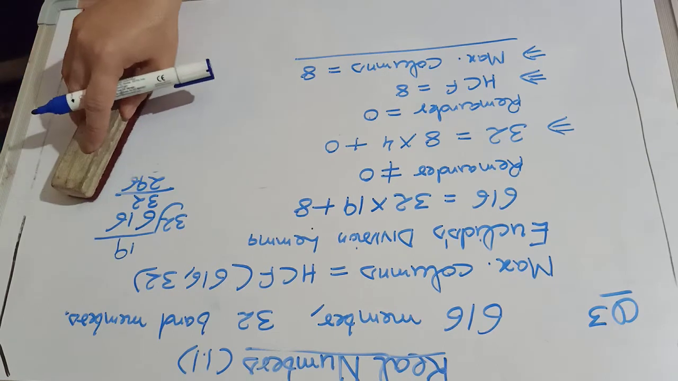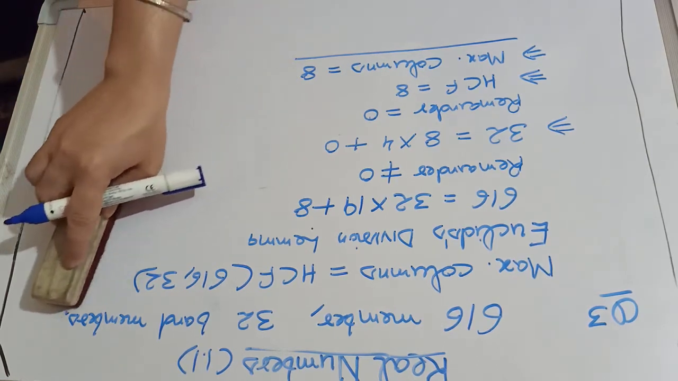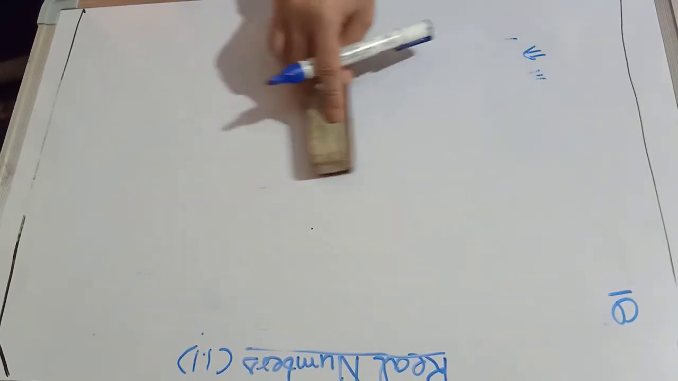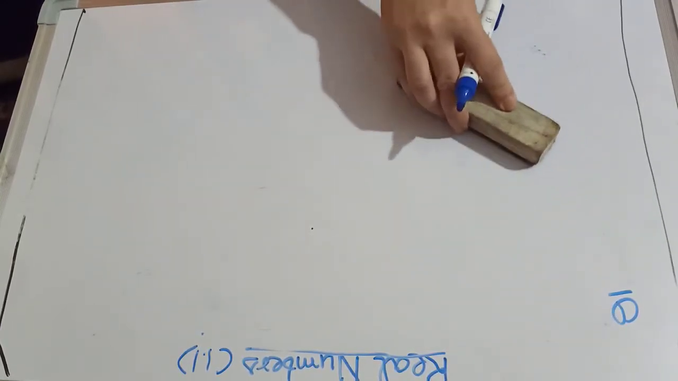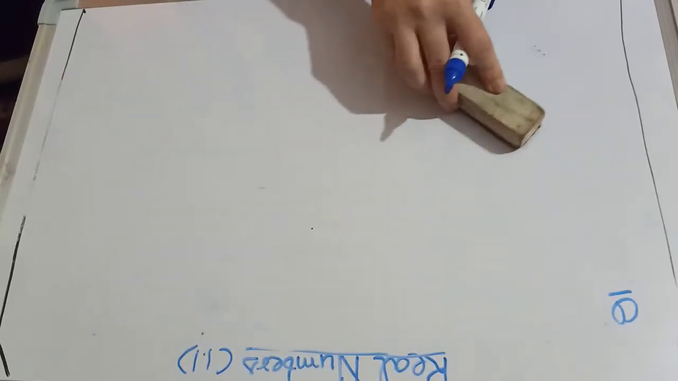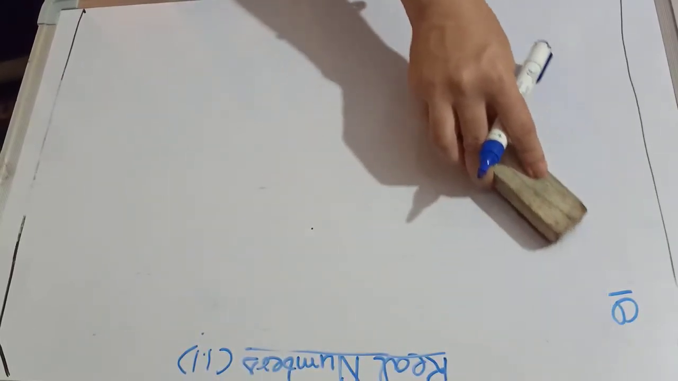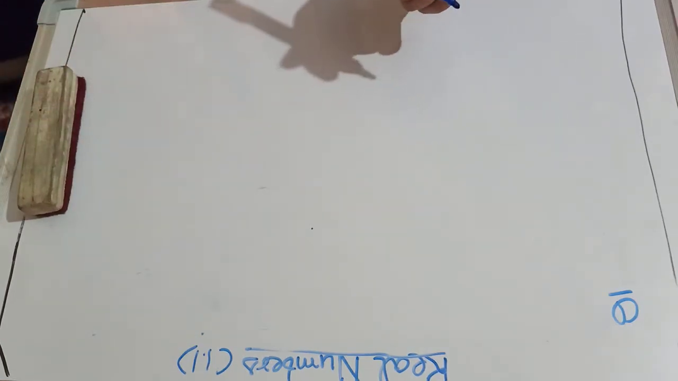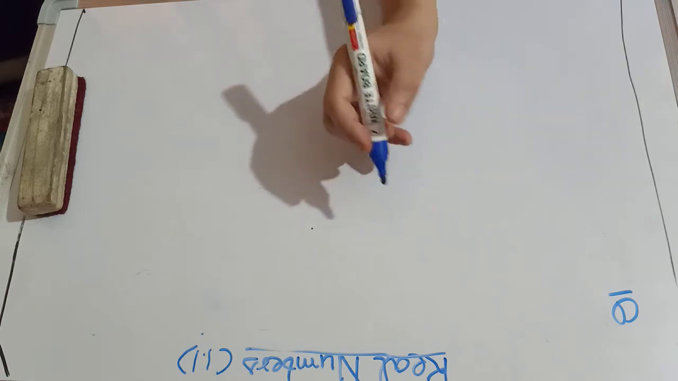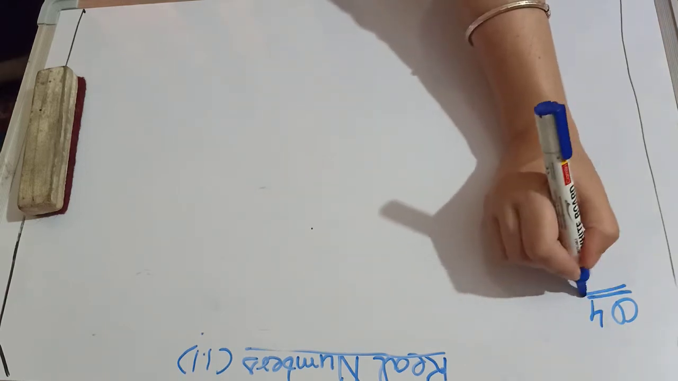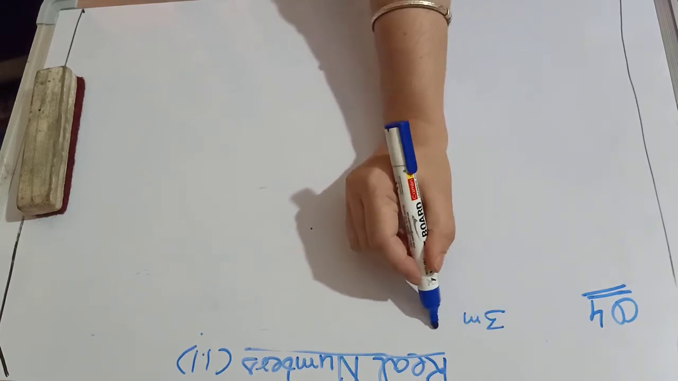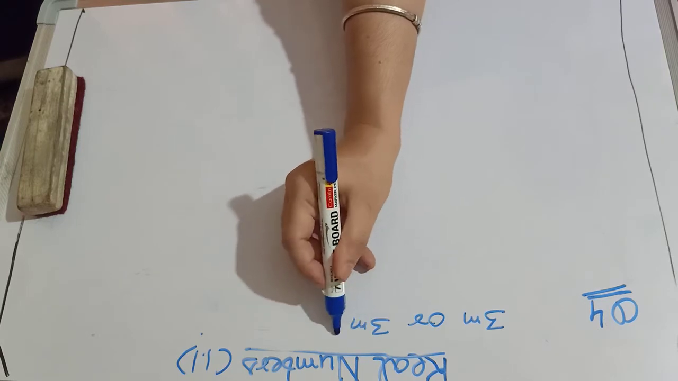Meanwhile, go for the next question, that is your question number 4. Your question is, using Euclid division lemma, show that square of any positive integer is either of the form 3m or 3m plus 1. Square of any positive integer is either of the form 3m or 3m plus 1.